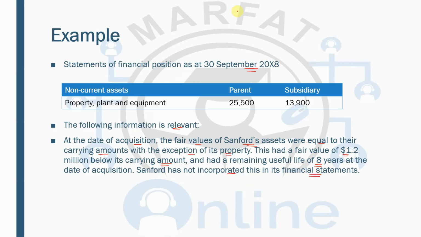So again, you're going to take the property, plant and equipment, which is parent plus subsidiary, and now minus fair value adjustment and plus depreciation, because here you are going to add it back. So the parent's property, plant and equipment is 25,500, and then you have subsidiary 13,900 minus 1.2 million, which is 1200 because I'm working in 000, and then the depreciation impact.